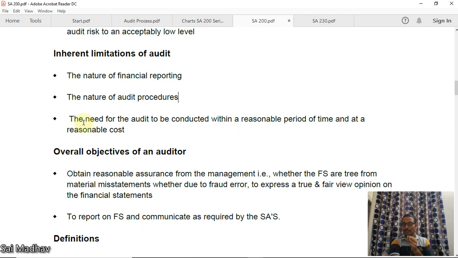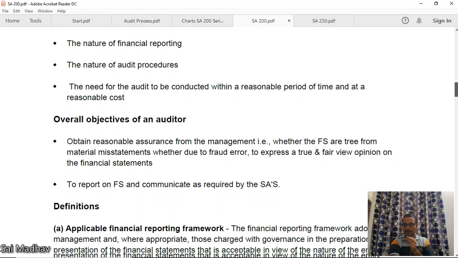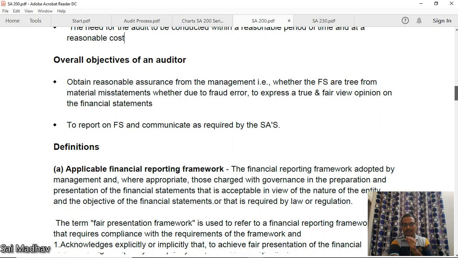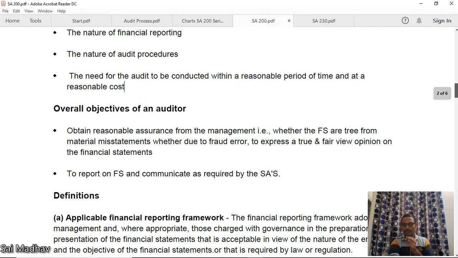The final one, the need for the audit to be conducted within a reasonable period of time and at a reasonable cost. Of course, you cannot do an audit for the entire year. There will be a specified time for that. And reasonable cost means you will be given specified fees for the audit. You have to maintain your whole engagement team within the cost. So you cannot spend much time or much resources. These three are the inherent limitations of the audit.